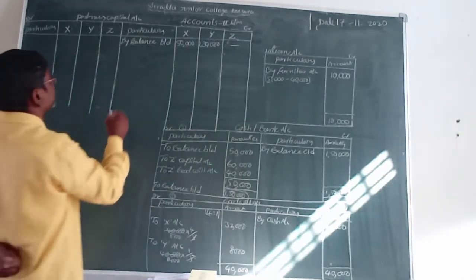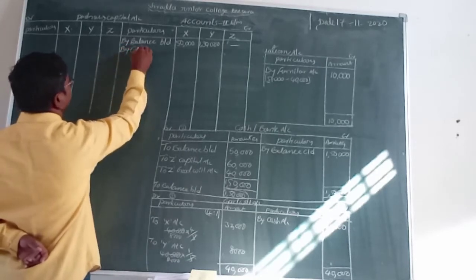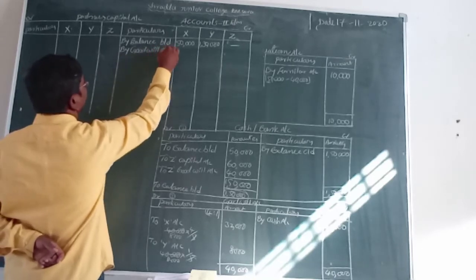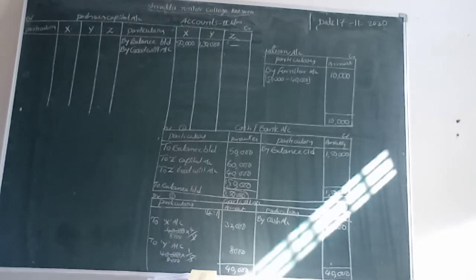Now the next one: by goodwill account. What is the value of goodwill? 40,000 rupees. That goodwill we have already distributed. In the goodwill account, X has 32,000 rupees and Y has 8,000 rupees.